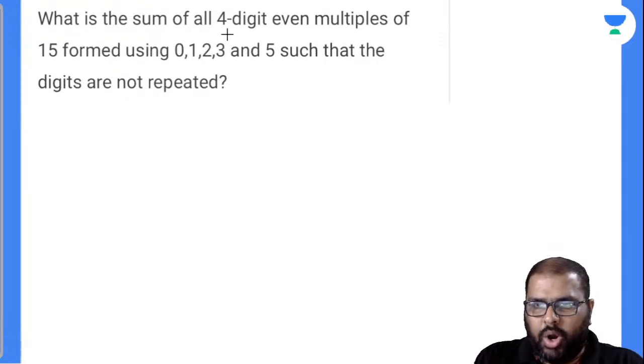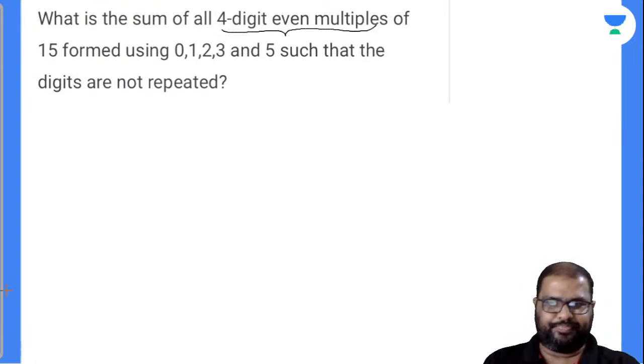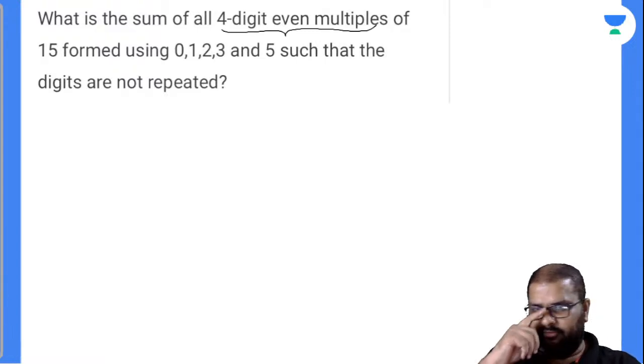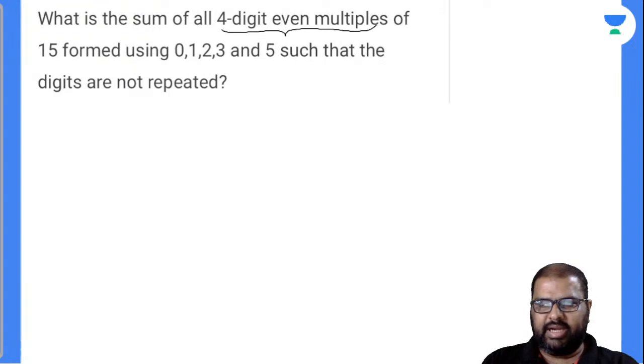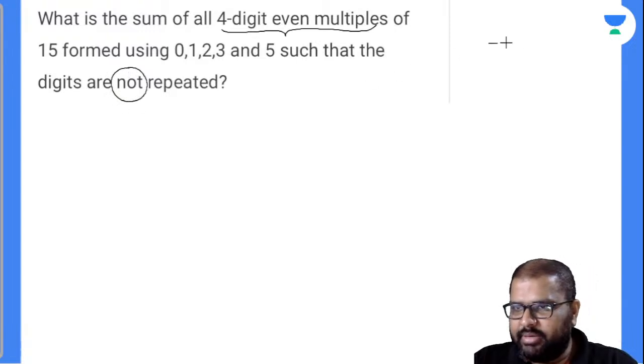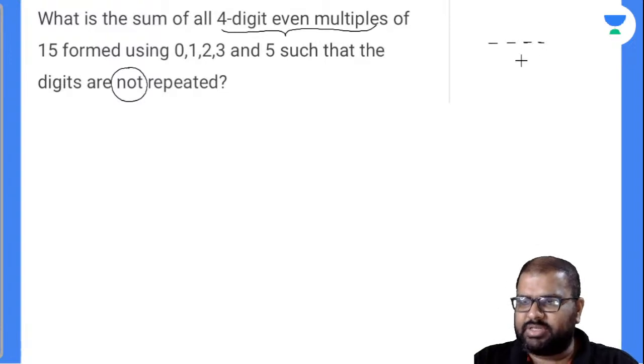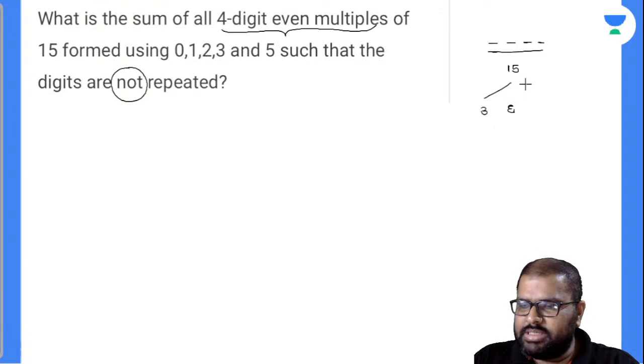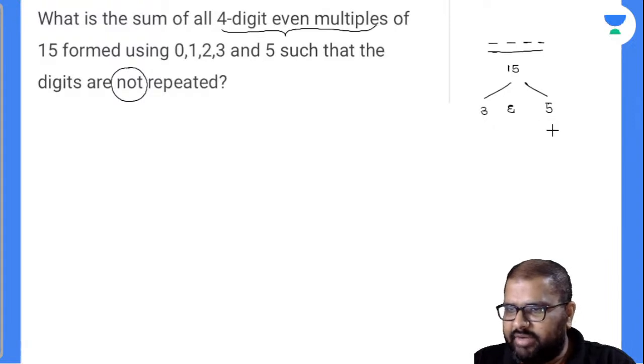What is the sum of all 4-digit even multiples of 15 formed using 0, 1, 2, 3 and 5 such that the digits are not repeated? Let us suppose this is a 4-digit number and it is an even number. If this number has to be divisible by 15, it has to be divisible by 3 and 5 together. What is the divisibility rule of 3? The sum of the digits has to be divisible by 3. What is the divisibility rule of 5? Your unit digit has to end with a 0 or 5.